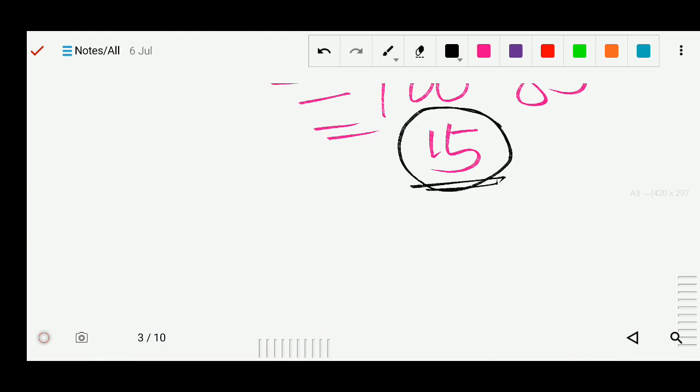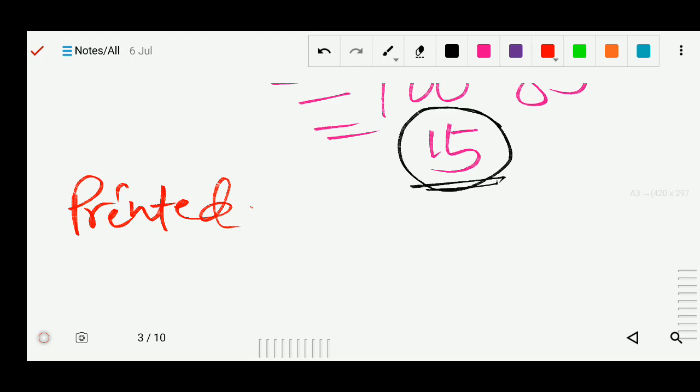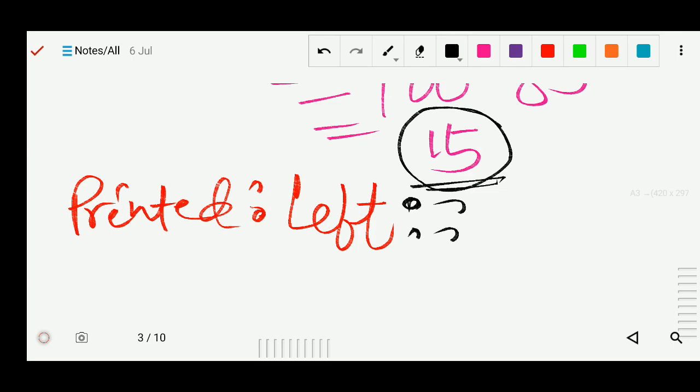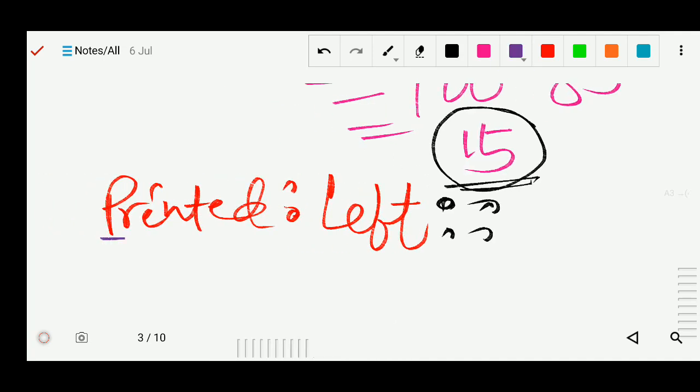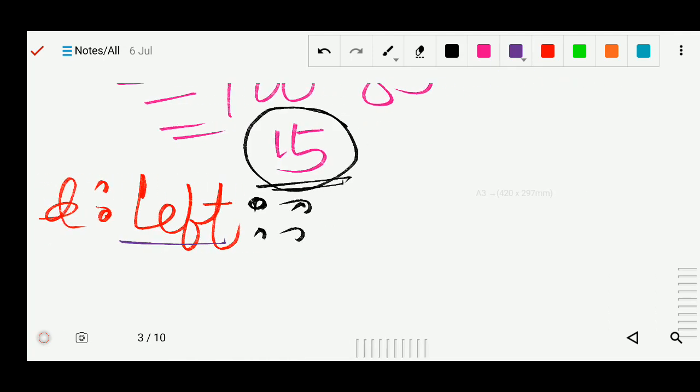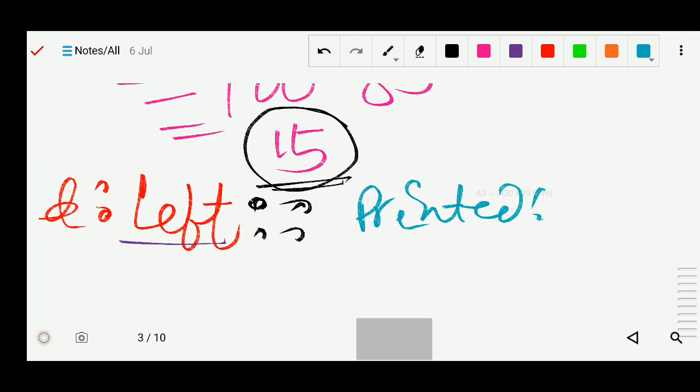I will write printed is to left, meaning how many are printed and how many are left. The same thing I will follow on the next side: printed is to left.